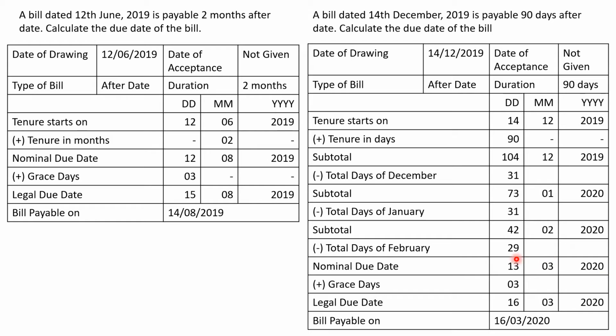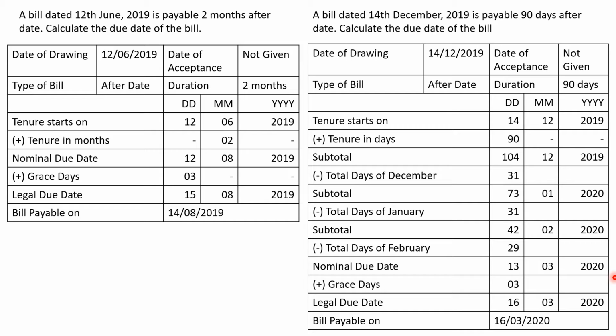13th of March 2020 is a possible date. March month is having 31 days and this is only 13th date. That means our journey can stop here. There is no need for us to go across the month of March. We can stop in the month of March on 13th of March. However, this is a nominal due date, so we should add grace days. That becomes 13 plus 3. That's why our legal due date will be 16th of March 2020, and 16th of March 2020 is not a public holiday, so there is no need for us to go one day early. We can continue to consider that the legal due date is 16th of March 2020.